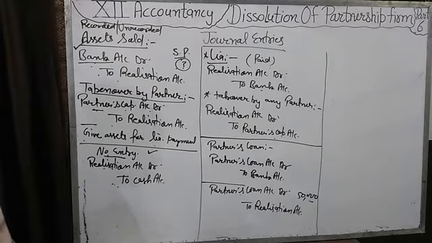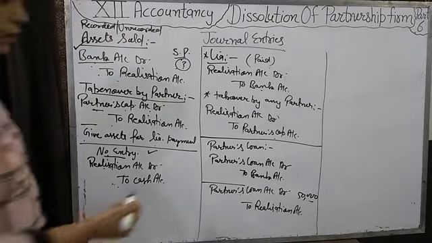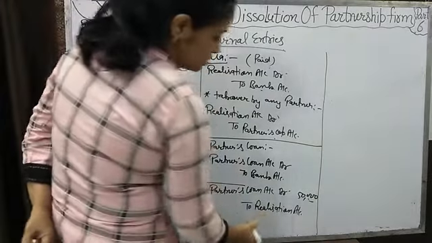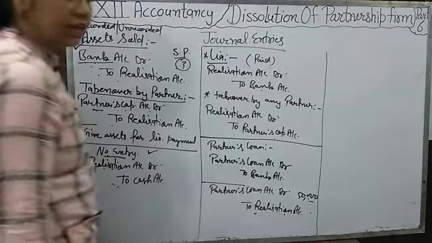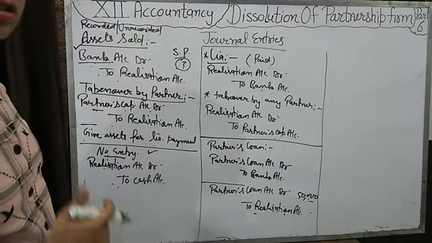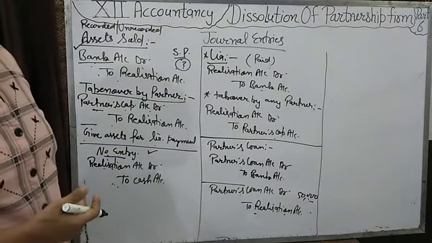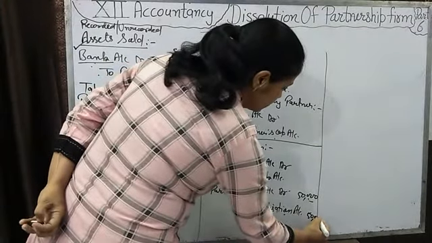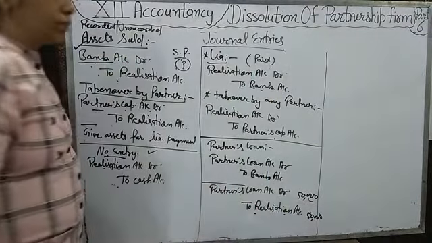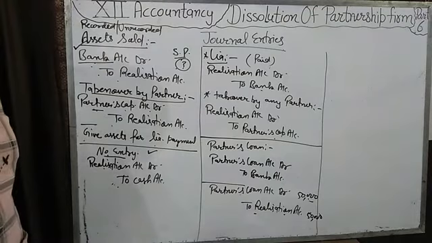then 5,000 is the profit. Partner loan will be closed by 50,000. To realization we are giving assets of 45,000 and 5,000 profit, that also will be transferred to the realization account. So then also we will write here partner loan account debit to realization account.